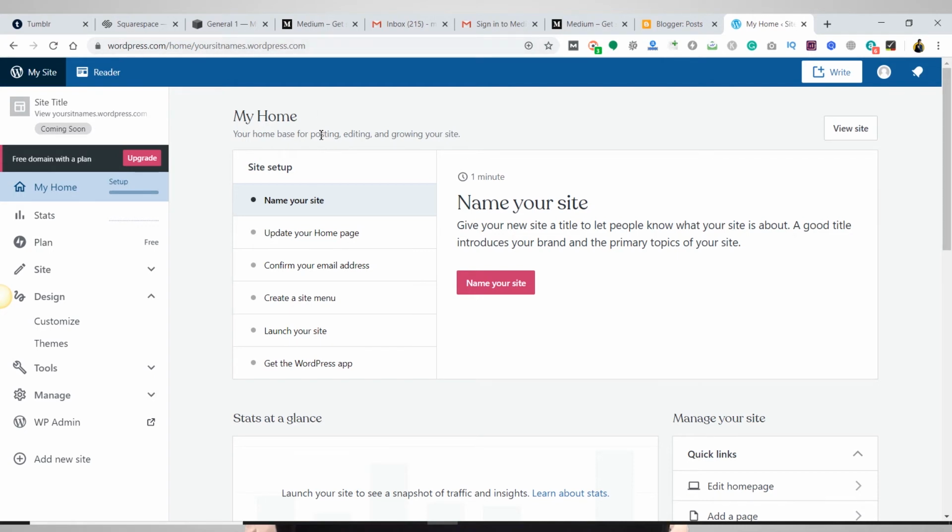Now let's see what the disadvantages of using this platform are. There are limited features available when it comes to designing as compared to WordPress.org. You cannot run ads on your website, although WordPress.com will run ads on your website, but you are not going to get revenue from those ads. Whatever revenue is generated from those ads will be transferred to WordPress.com and you will get nothing.